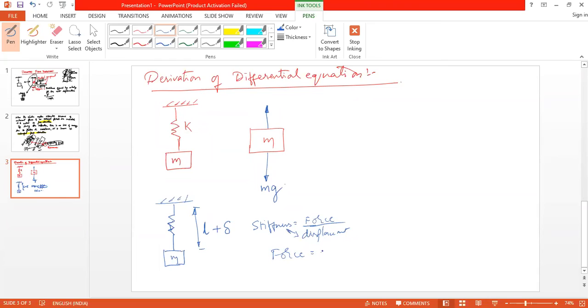Stiffness is K, and what is the displacement here? Delta is the displacement. L is the length of the spring, initial length, and that length has been increased by an amount of delta. So force is K delta. So here I need to write K delta.